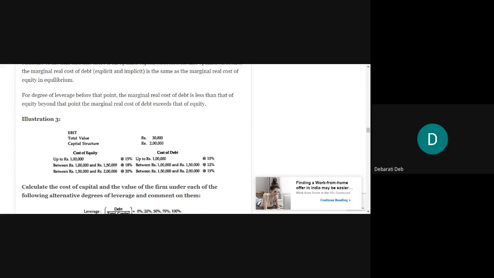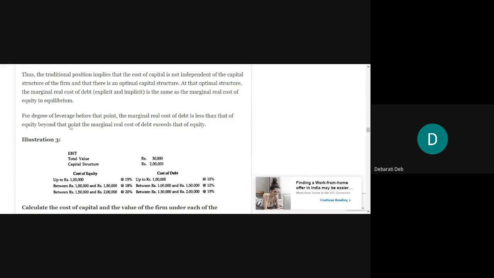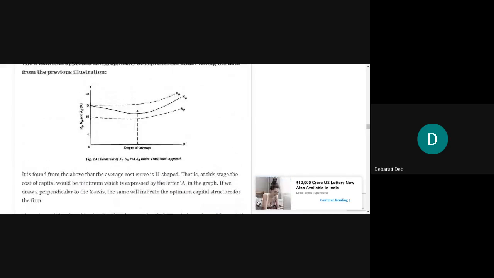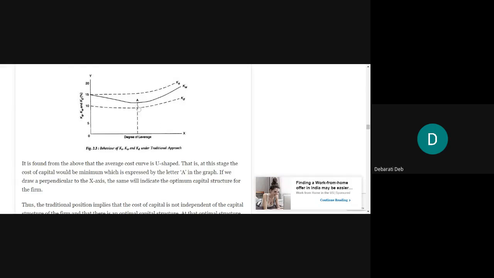Then for degree of leverage, before that point, the marginal real cost of debt is less than that of equity, and beyond that point, the marginal real cost of debt is more than the equity. Okay, so this is another valid point. Till this point A, the real cost of debt will be lower than the real cost of equity. But beyond this point, the real cost of debt will be more than the marginal real cost of equity.